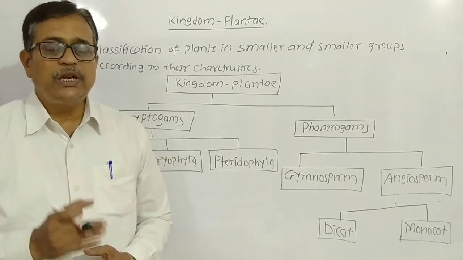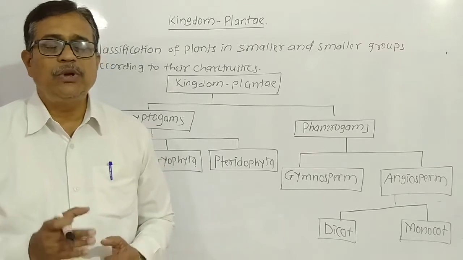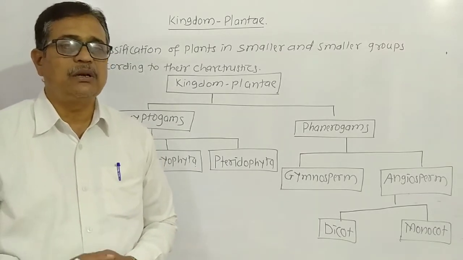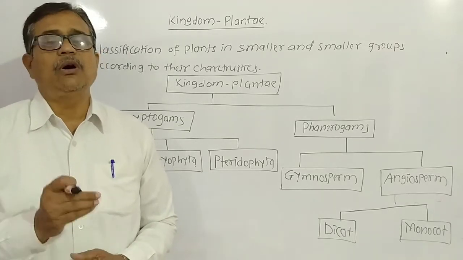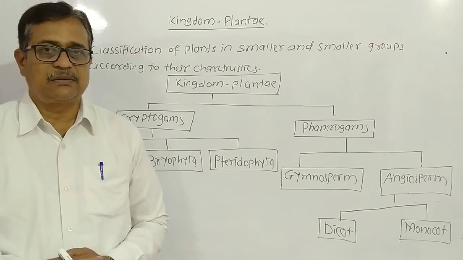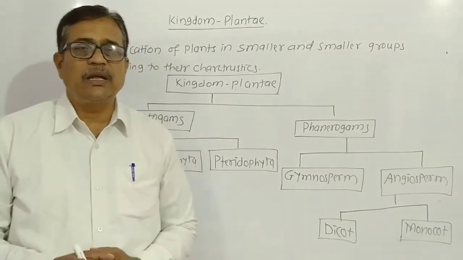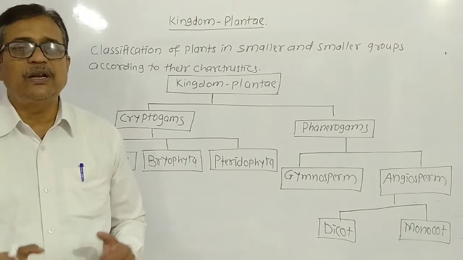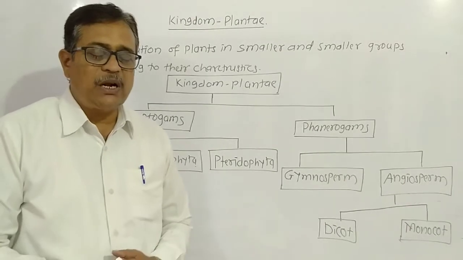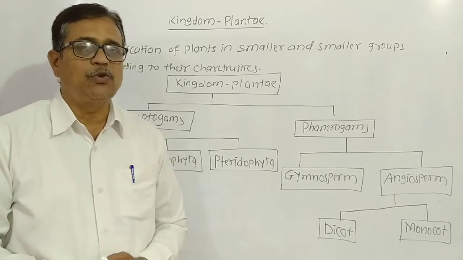Hence, it is possible to study plants when we make smaller and smaller groups of the plants according to their characteristics, because all plants present in nature do not have the same characters. In this way, according to their characteristics, plants get classified into different smaller and smaller groups. How do plants present in nature get classified into smaller and smaller groups?